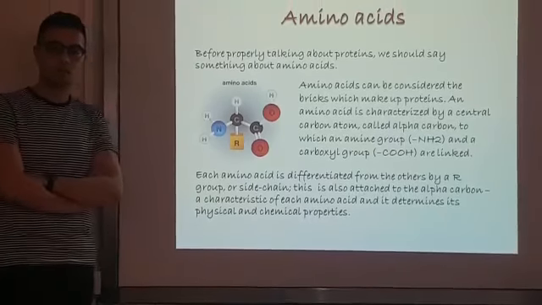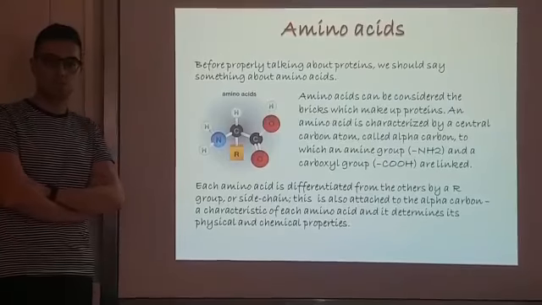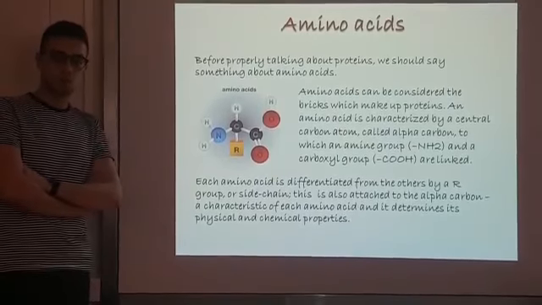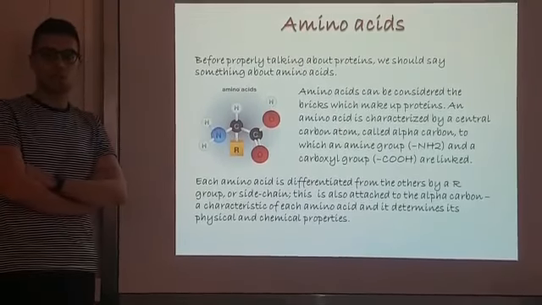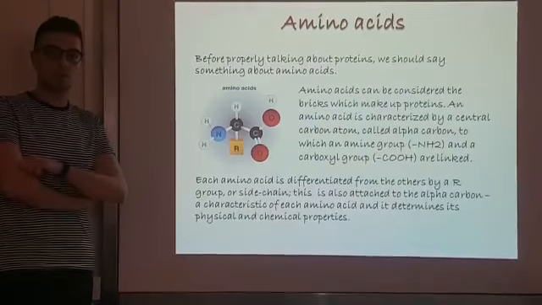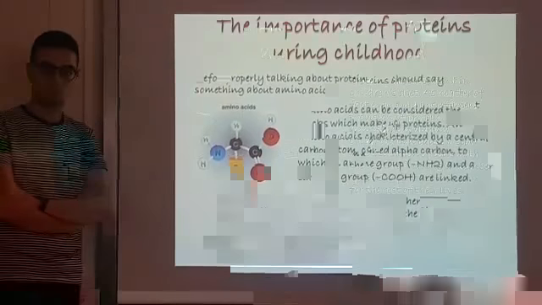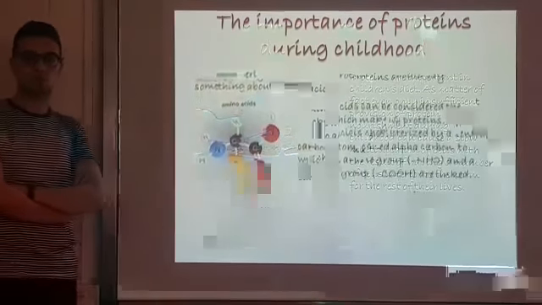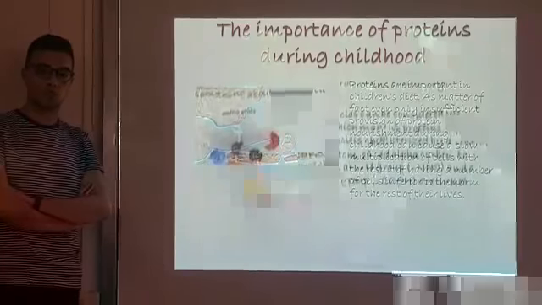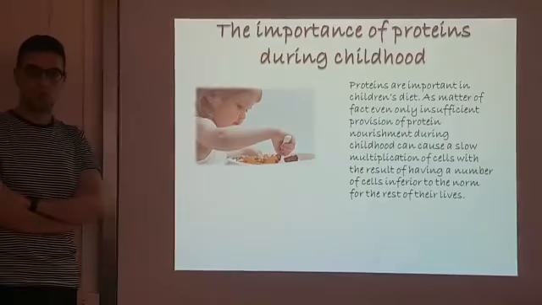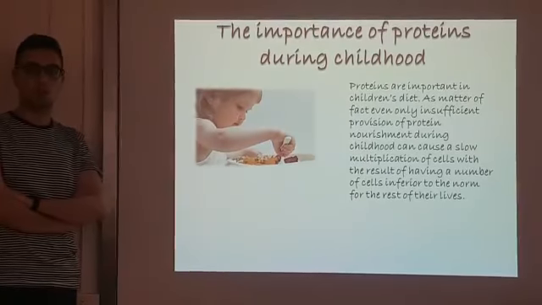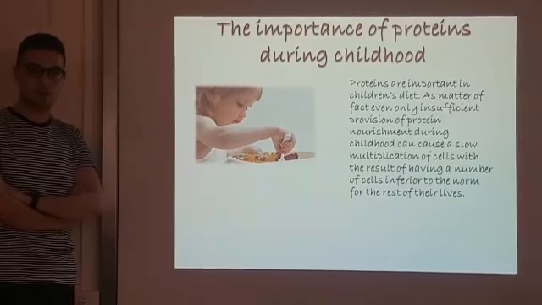Amino acids are the bricks which make up proteins. Every protein can be obtained through the union of 20 different amino acids only. We have to pay attention to the amount of proteins we eat during childhood. In fact, an insufficient amount of proteins can slow down the multiplication of cells.